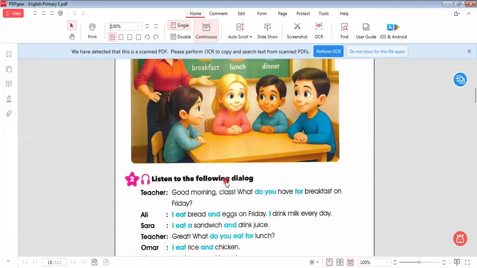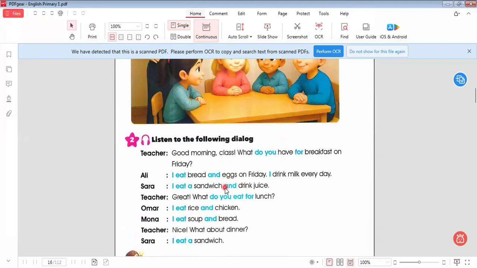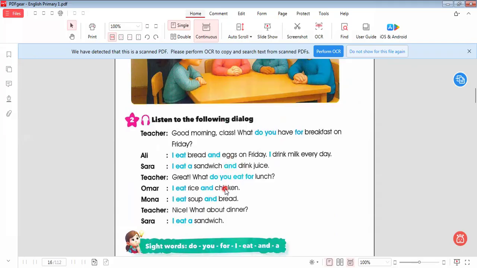Let's go to another item, which is a dialogue, and we must learn the details in this dialogue. Here the teacher is talking to the students, Ali and Sarah. The teacher asks Ali and Sarah, "Good morning, class. What do you have for breakfast?" So before meals, we use the verb have.